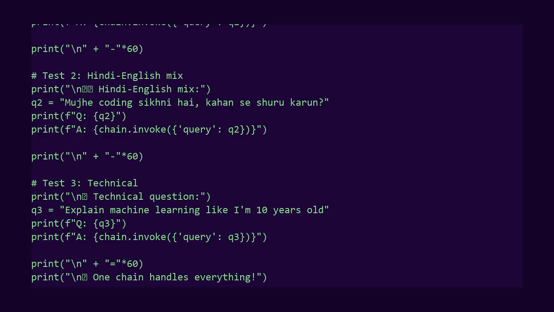Let me test with 3 different questions. An English question, a Hindi-English mix, and a technical query. Same chain, different inputs.